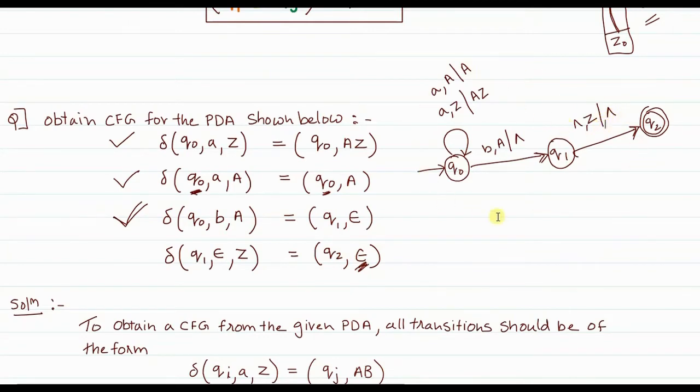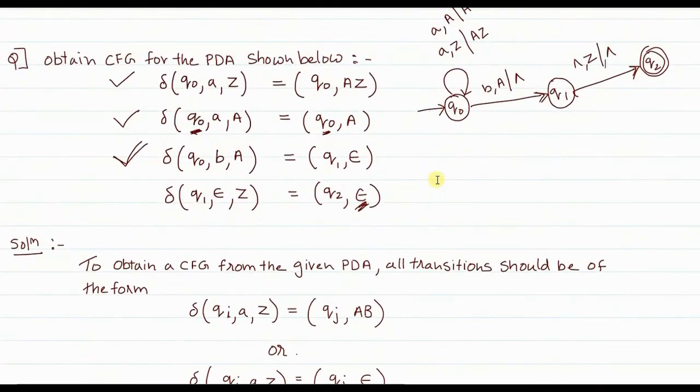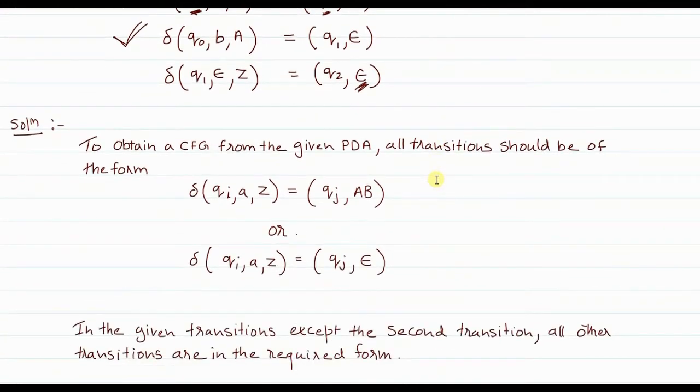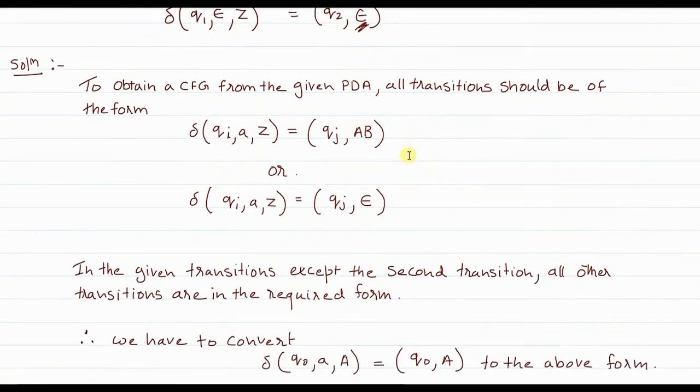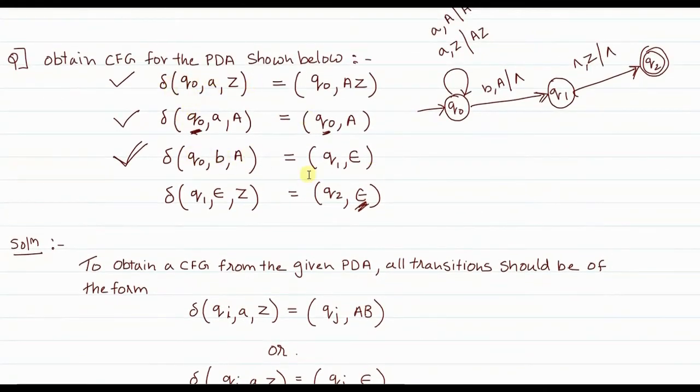Okay, please remember, this is the PDA that is given to us. And it's very clear now that Q0 is the initial state and Q2 is the final state of the PDA. Now let's solve. The problem solution is very lengthy, so in order to curb the time, my limit is 50 minutes maximum. What I have done is I have already solved this problem, and I will be explaining to you in detail how exactly I have solved it. So now, for example, these are the transitions which are given. If a diagram is given, you will have to convert each transition into this form.